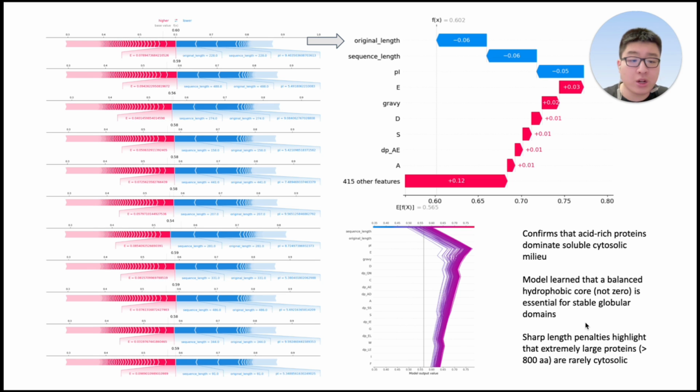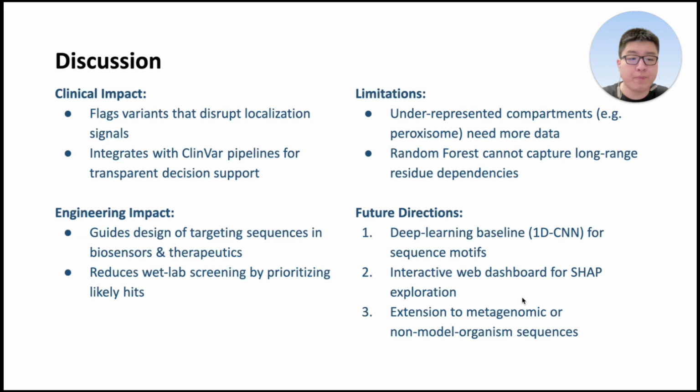Proteins that are exceptionally long are penalized, which corroborates the fact that cytosolic enzymes and domains seldom exceed moderate sizes, in keeping with processing and import constraints. Altogether, these attributions recapitulate well-established biochemistry, and it demonstrates that our explainable pipeline not only localizes proteins, but accurately does so by learning genuine molecular principles.